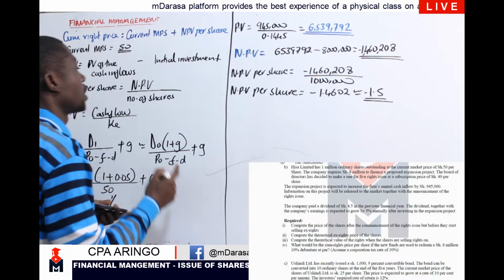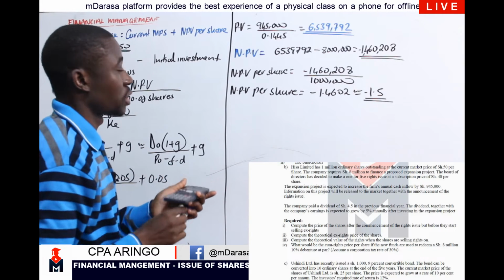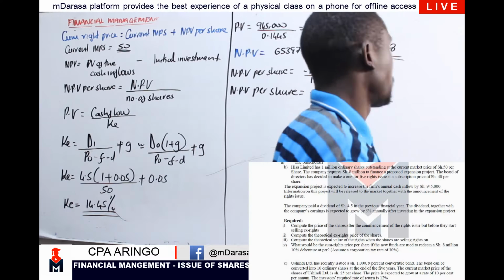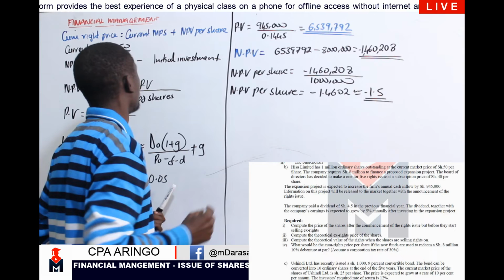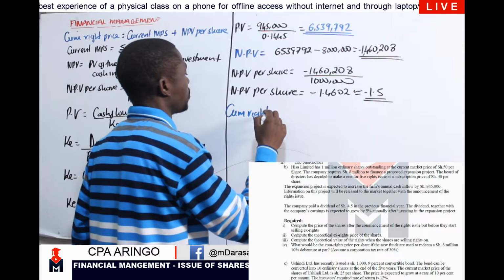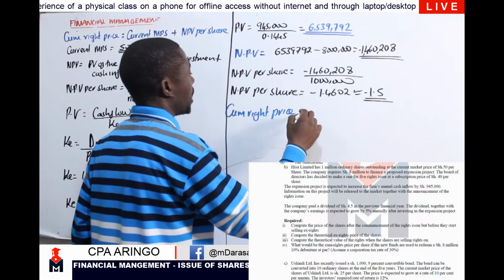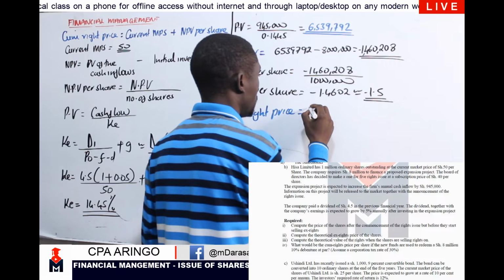Now, look at our cum-rights price, which we had written there earlier on. For us to determine our cum-rights price, we are talking of the current market price per share, which is 50.